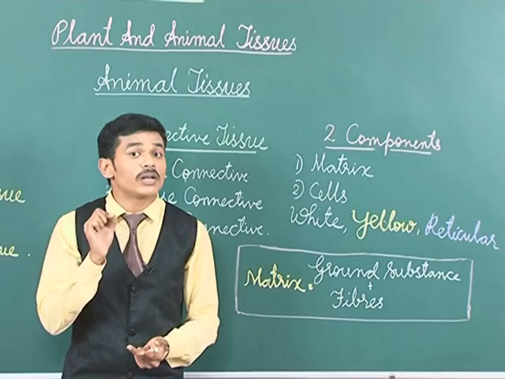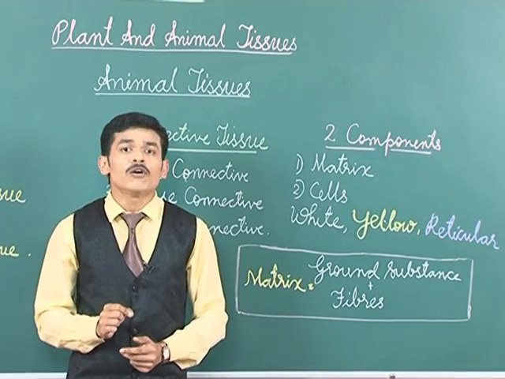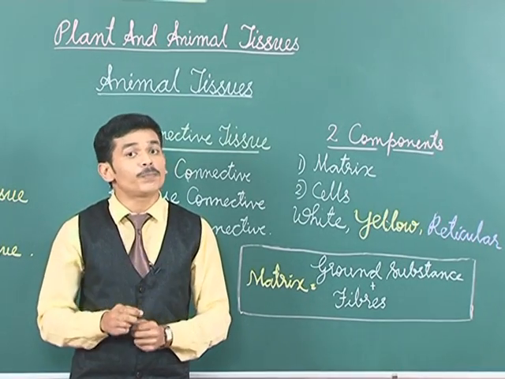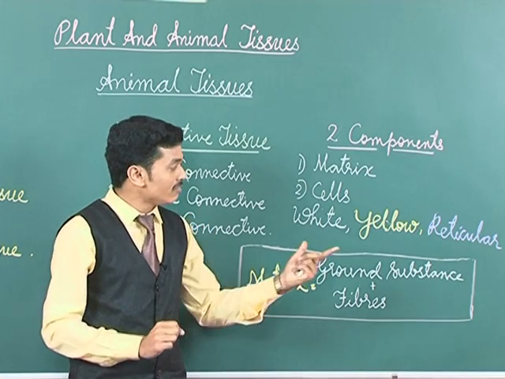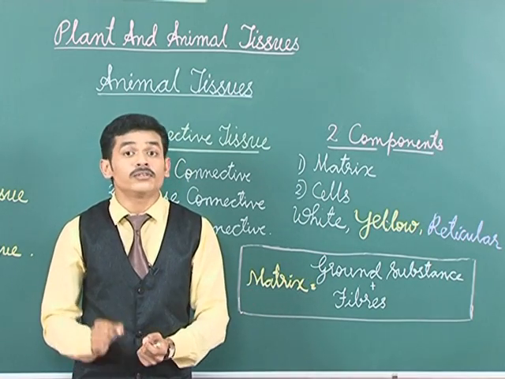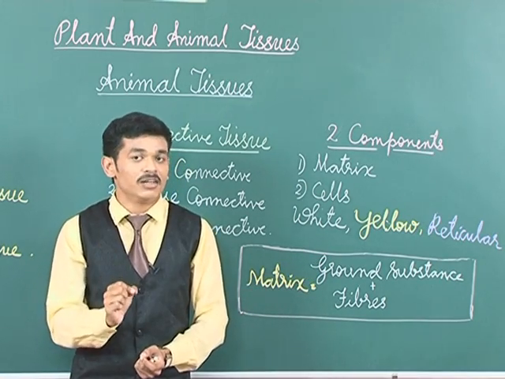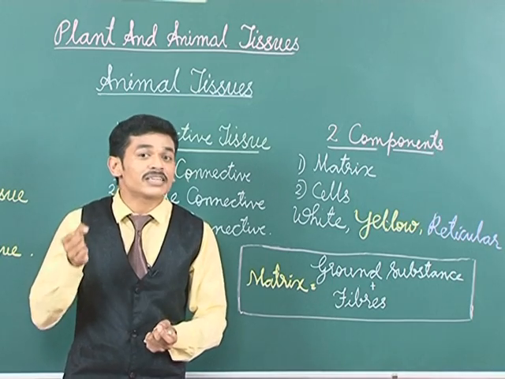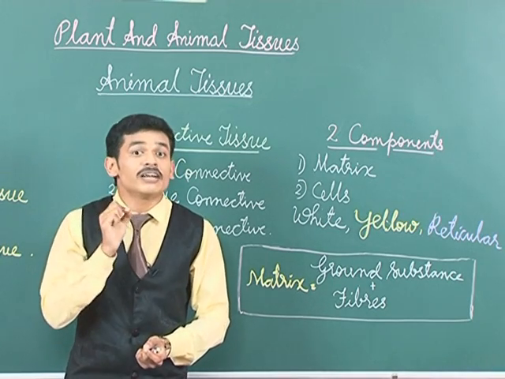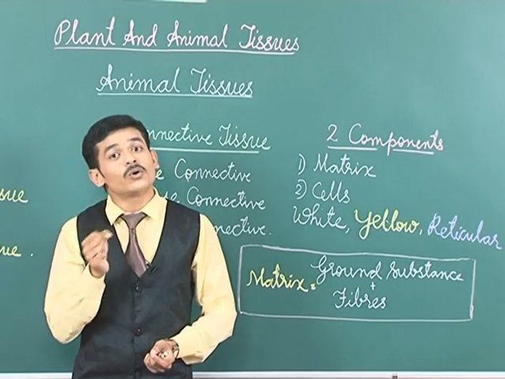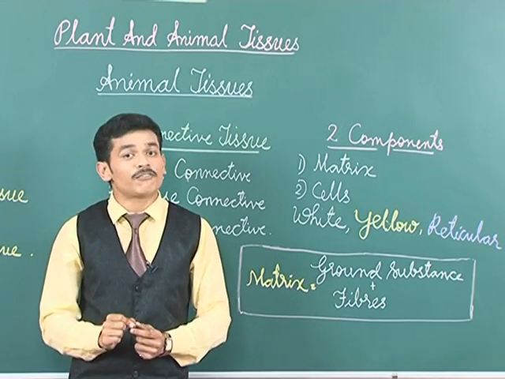White fibers or collagen fibers are always found in bundles, groups of fibers, and elastic fibers or yellow fibers are found single, and reticulate fibers, as the name itself says, reticulate means network. So, here the fibers are found in a network.